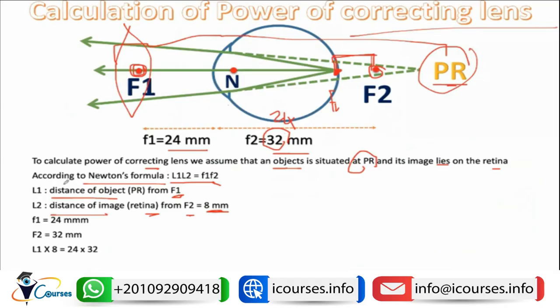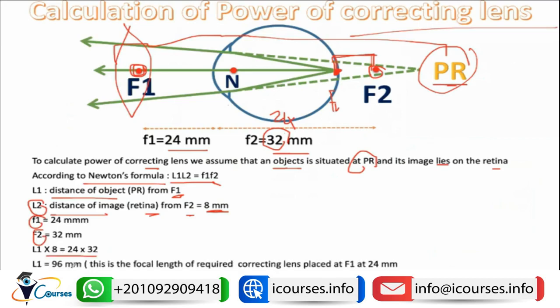So here, we need to know what is L1. Since we have L2 and we have F1 and F2, we can know exactly what L1 is. So L1 will be equal to 96 millimeters. So it will be 24 multiplied by 32 divided over 8.